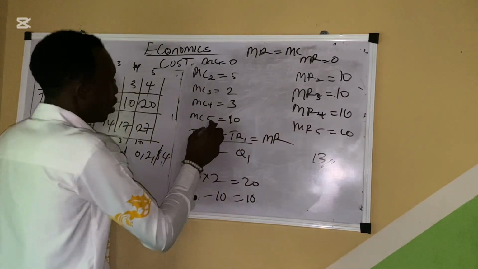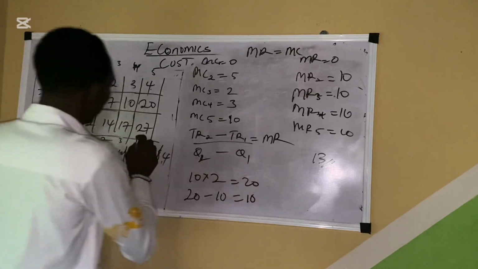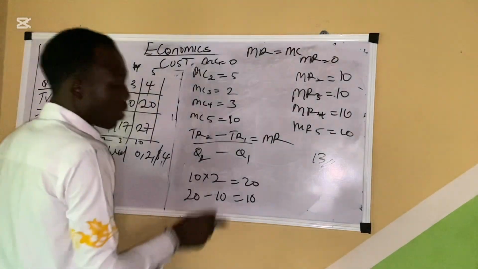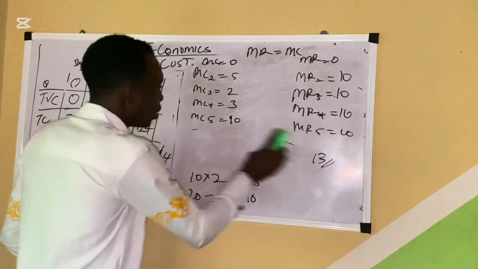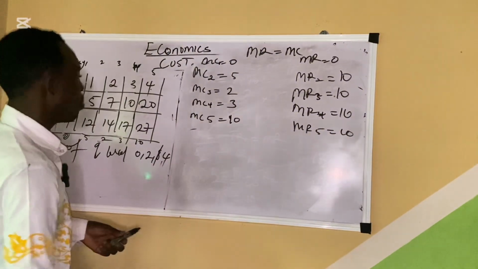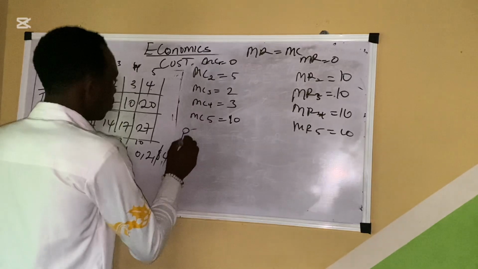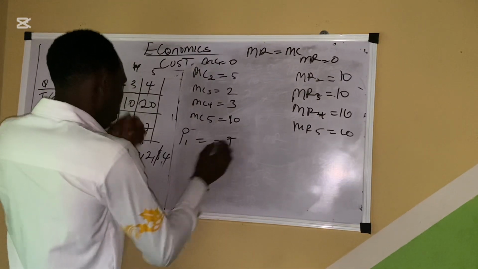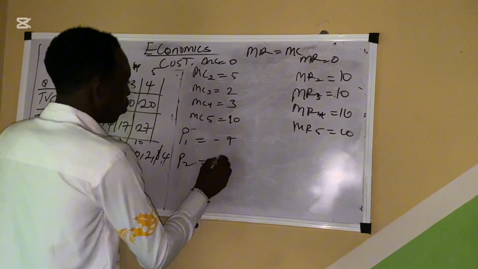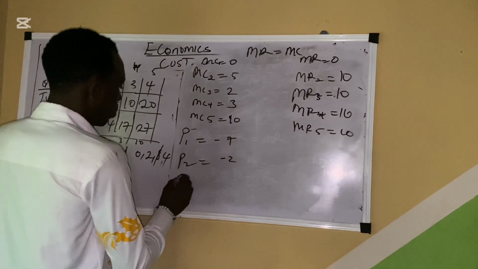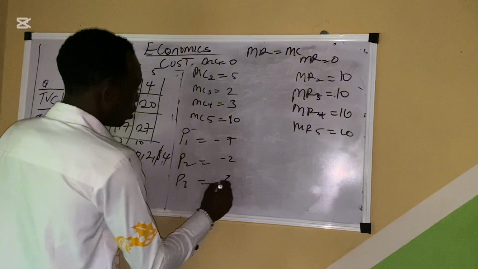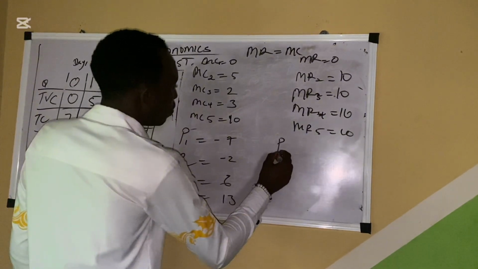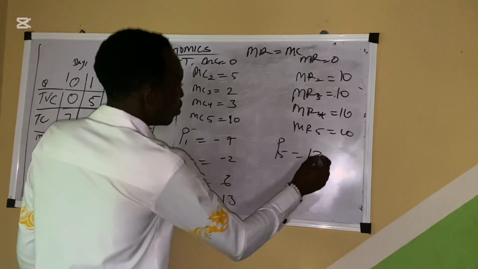Because the profit for day one was minus 7. Profit for day 2 was minus 2. The profit for day 3 was 6. Profit for day 4 was 13. Then profit for day 5 was 13.